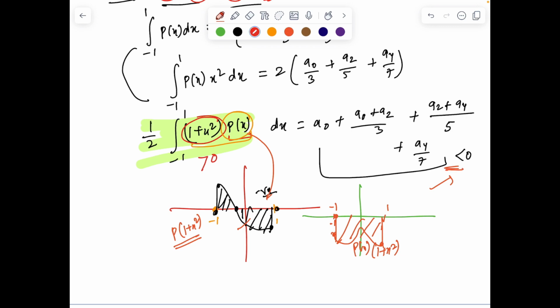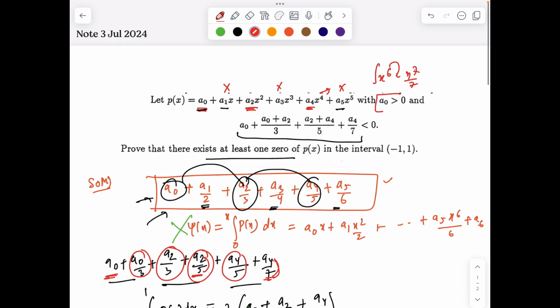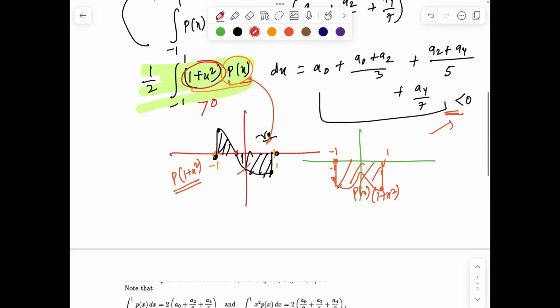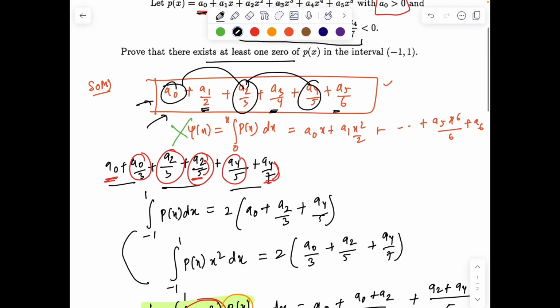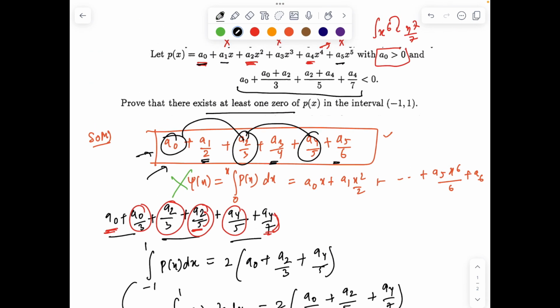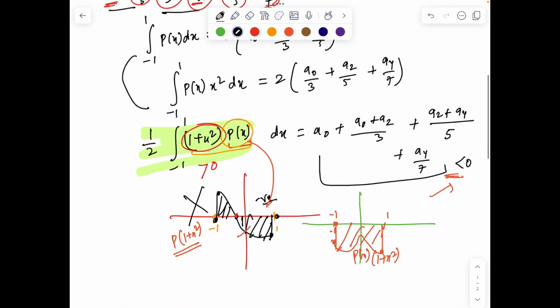Right, so we need more guardianship to show that at least 1 root is guaranteed, and here is the guardianship given. a naught is positive. Since a naught is positive, it means the value of the polynomial at x equal to 0, so p(0), is a positive quantity. Now if p(0) is positive, you can clearly see this graph can't happen. The reason being 1 plus x squared times p(x) at x equal to 0 should be 1 times p(0), and that should give me a positive answer.